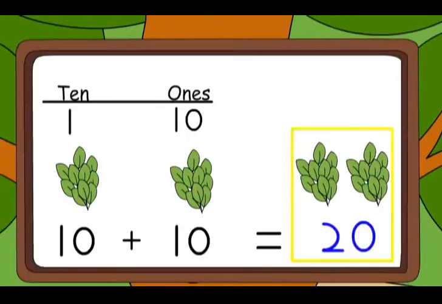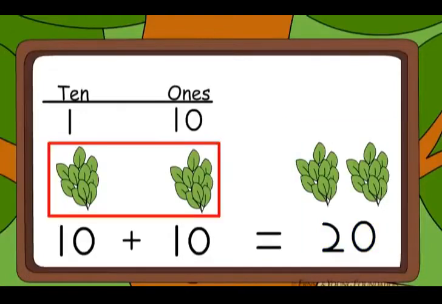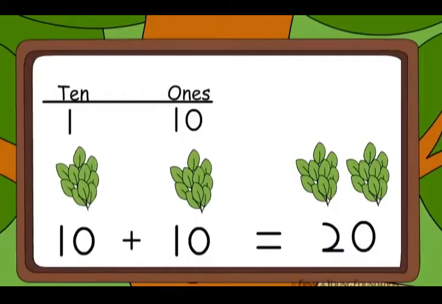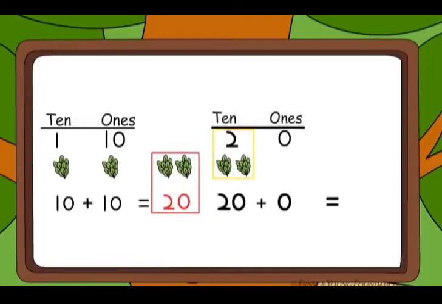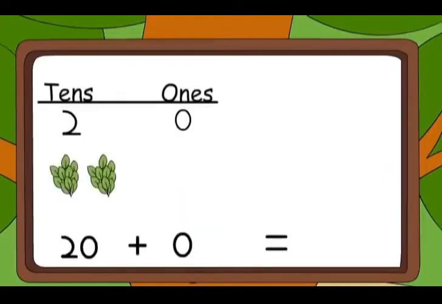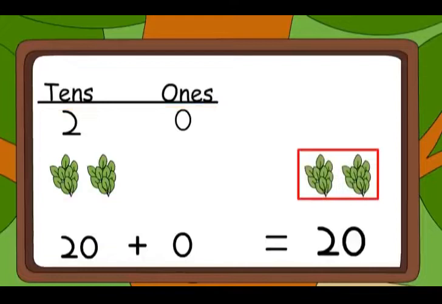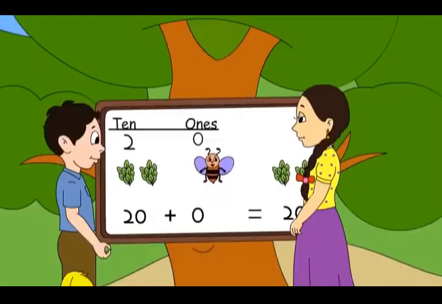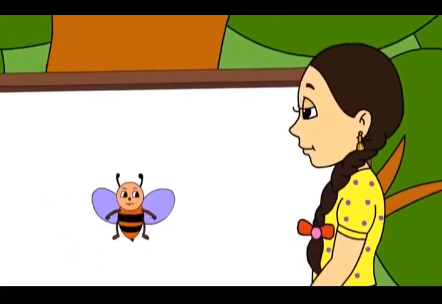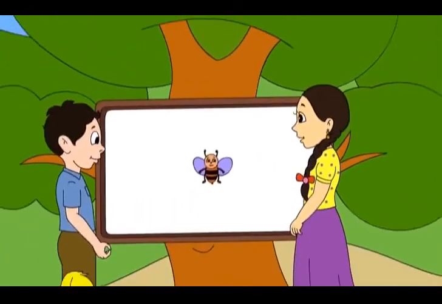Look, there are 2 groups of leaves. This has 10 leaves. This also has 10 leaves. Look here, Buzz. So there are 2 tens and 0 ones. So 20 plus 0 is 20. Oh, there are 0 ones. 2 tens is 20. Now I know. Can I count more, Meenu? Wait. Now let us do this.